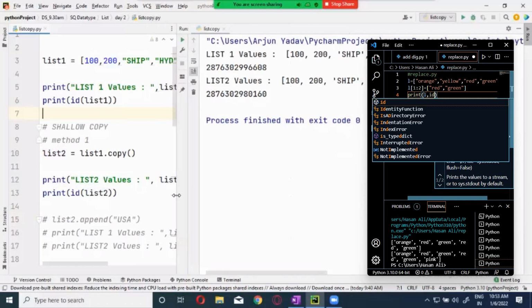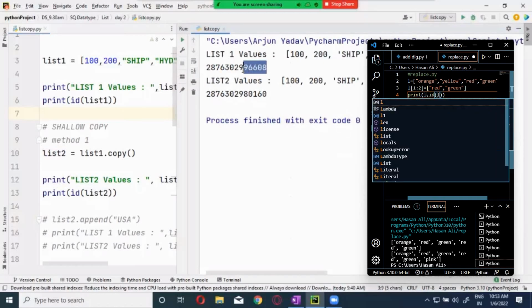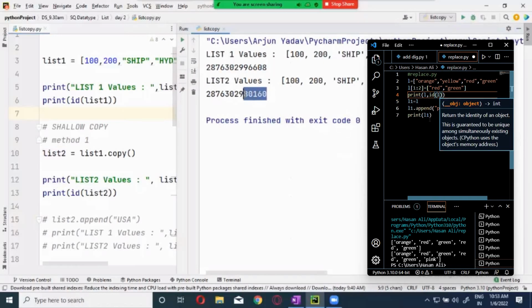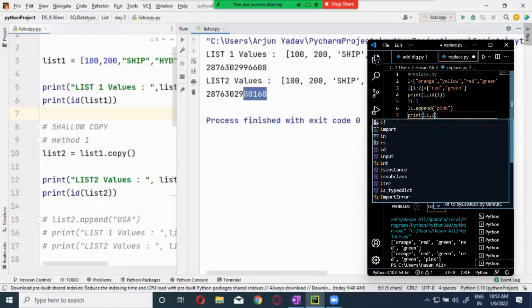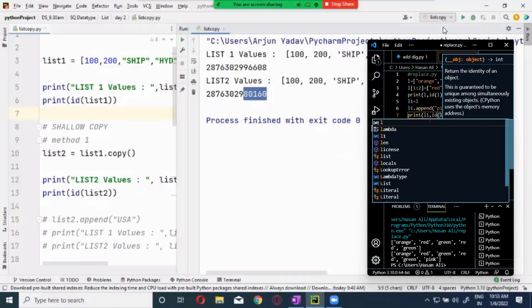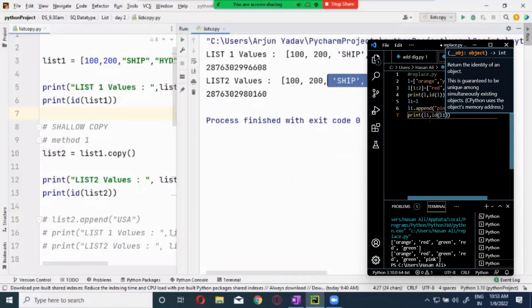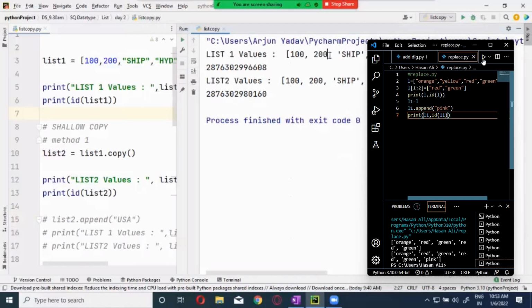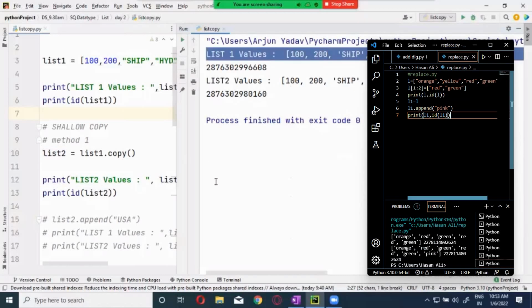Now you see this. This is pointing to a different one. This is pointing to a different one. So they are occupying two different memories. Okay. Now, if I do the changes in this, only this will be affected. This will not be affected at all. Okay. Now let me do the change.